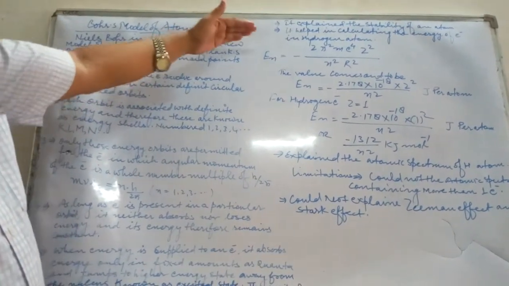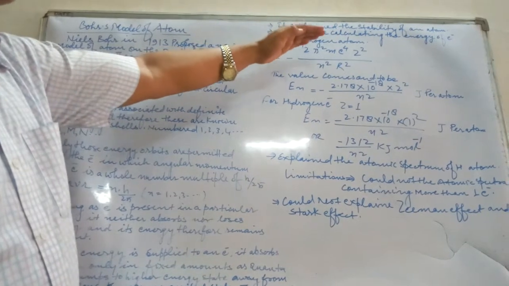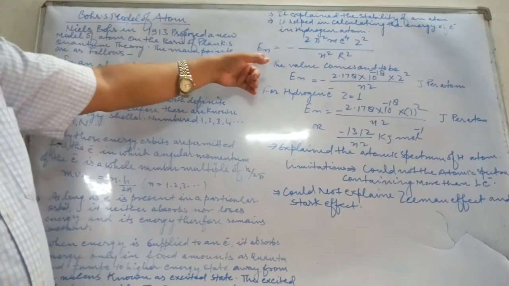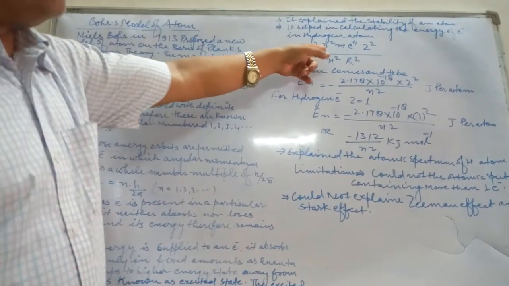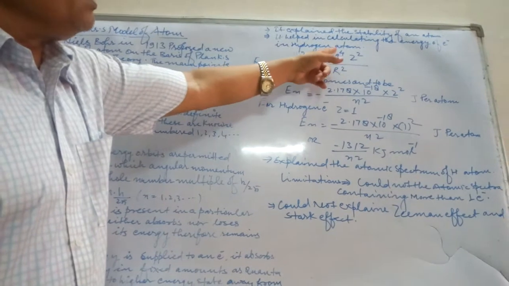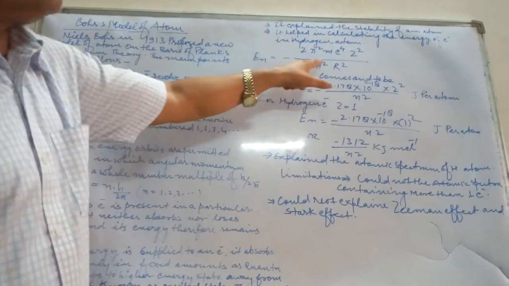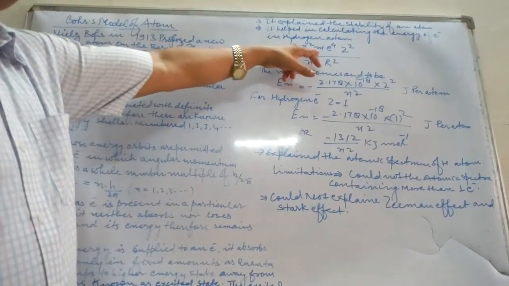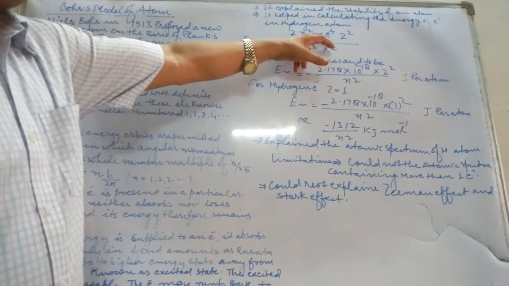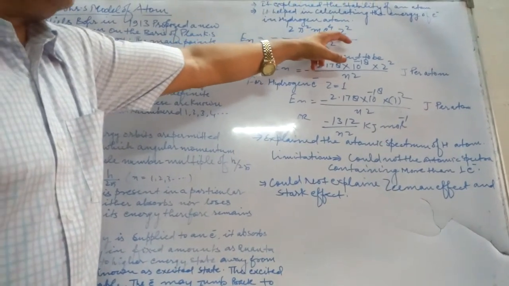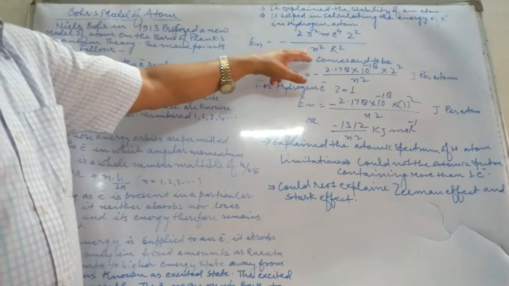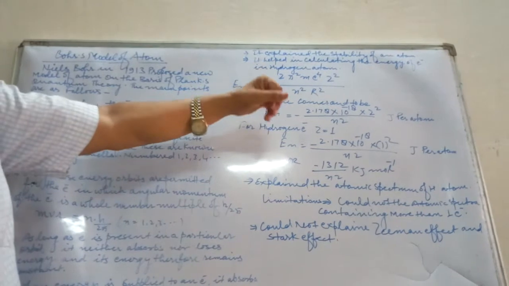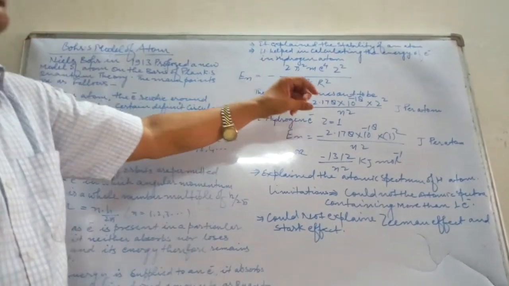It helped in calculating the energy of electron in hydrogen atom by the formula En is equal to minus 2 pi square m e raised to power 4 n z square upon n square h square, where m is the mass of electron, e is the charge of an electron, Z is the atomic number of hydrogen, n is the number of energy shell, maybe 1, 2, 3 likewise, and R is the Rydberg constant.